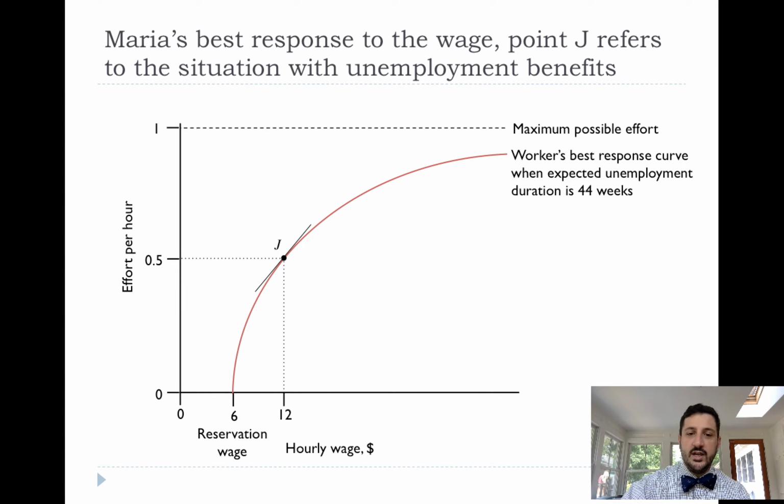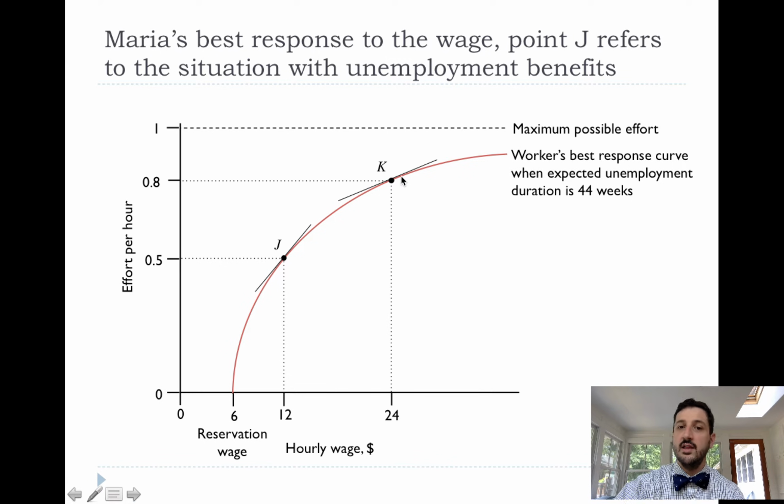And so at a wage of $12, we go up to point J. We see that Maria is willing to put in half effort, 0.5, whatever that means. We know it's more than 0. We know it's less than 1. And there's some slope to her best response curve, which we are going to call the marginal rate of transformation. And you can see it's steeper at point J than it would be at point K, where at $24 an hour, she's willing to put in 0.8 effort.